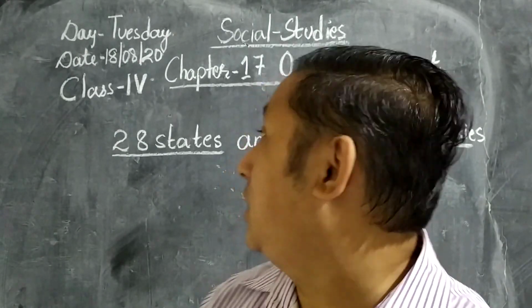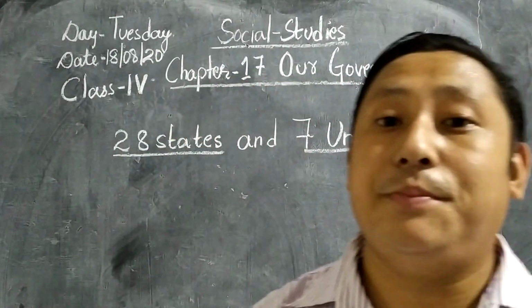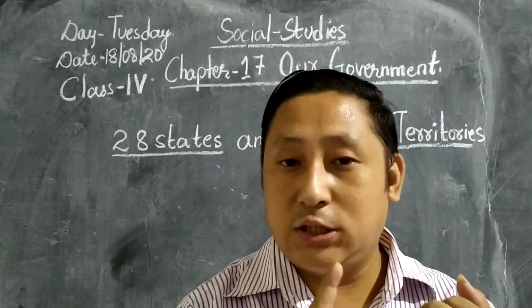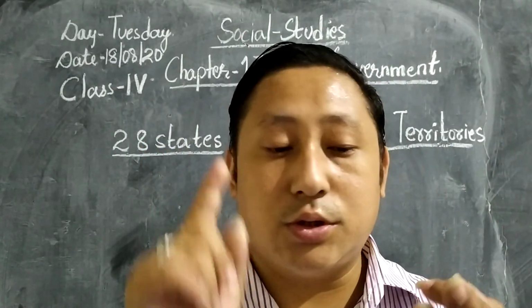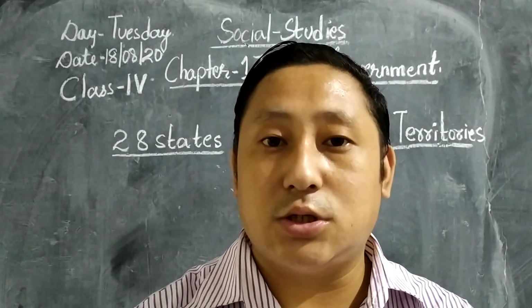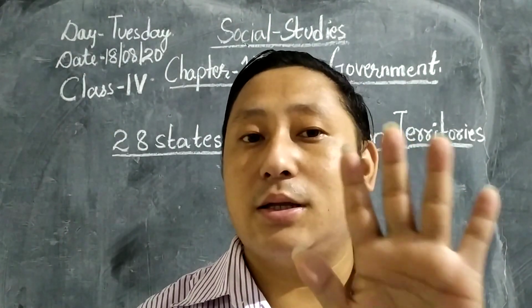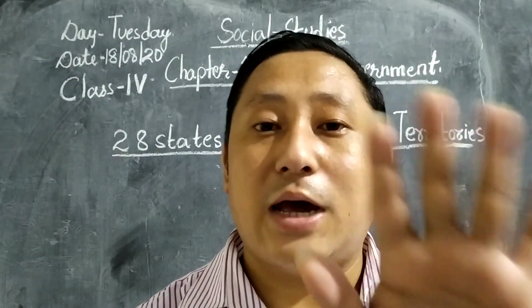This was about our government, how the government is being ruled, okay. The Chief Minister, Governor, President, Prime Minister, they are always elected for how many years? 5 years only, okay.